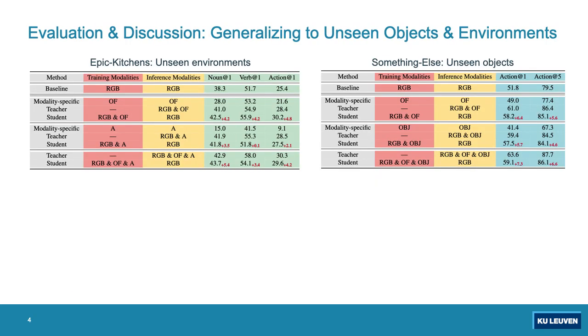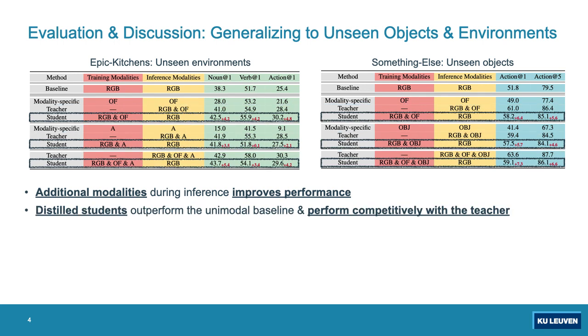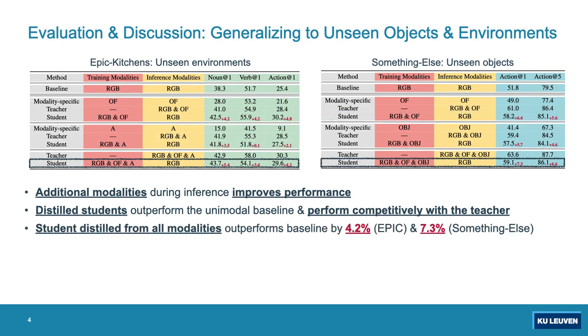We verify to what extent we can generalize to unseen objects and environments by performing experiments on the Epic Kitchen's unseen environment split and the Something Else unseen object split. We see that employing additional modalities during inference will always improve the performance across datasets. This is the case where we perform inference with the teachers. We see that distilled students outperform the unimodal baseline and quite often perform even competitively with the teacher. We further see that a student which is distilled from all modalities across datasets will outperform the baseline quite significantly.